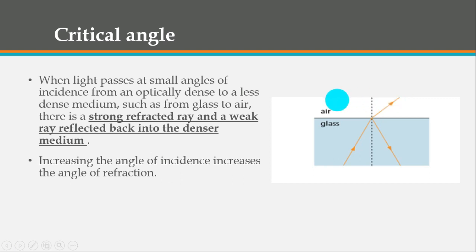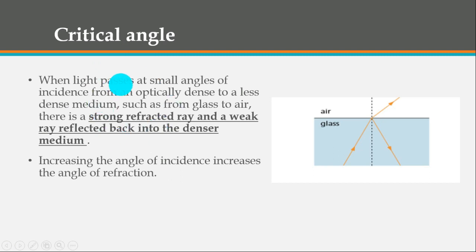That's good. What we also want to say in this case, when the angle of incidence is small, you will see two rays, one refracted ray and the other reflected ray. Which one is strong? For sure the refracted ray is strong and the reflected ray is weak, but we have them both, okay? Let's read this paragraph to understand.